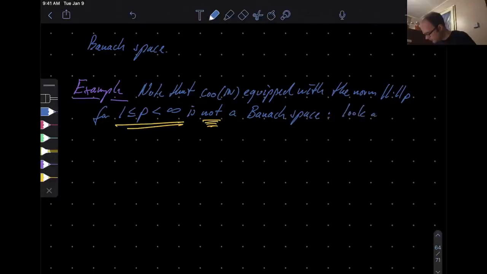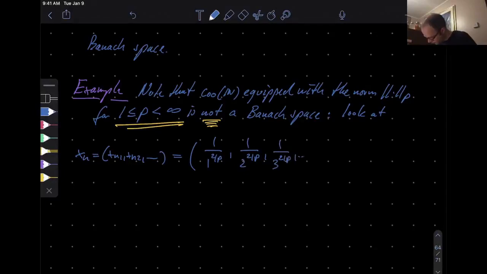Look at the following sequence xn, xn1, xn2, and so on. What I'm going to do is it will be 1 over 1^(2/p), 1 over 2^(2/p), 1 over 3^(2/p), and so on and so forth.